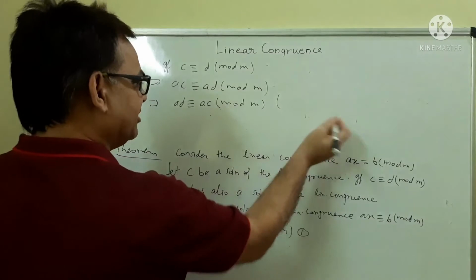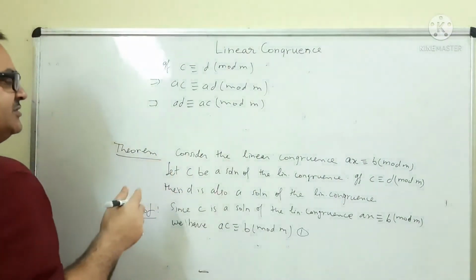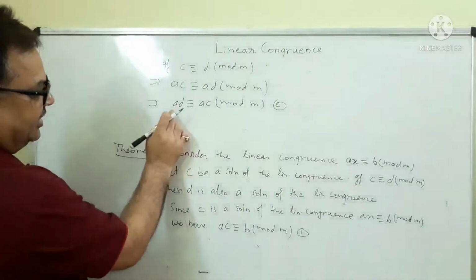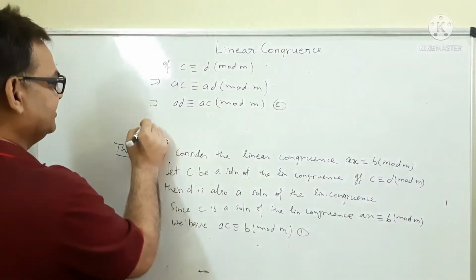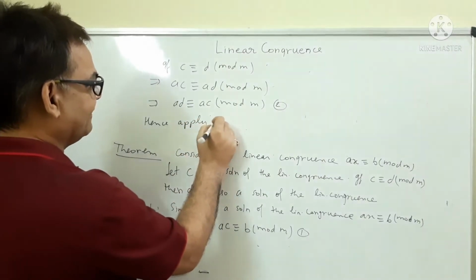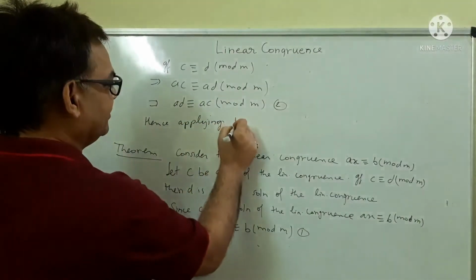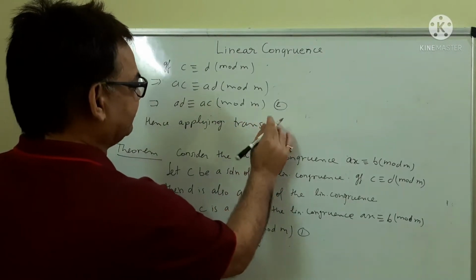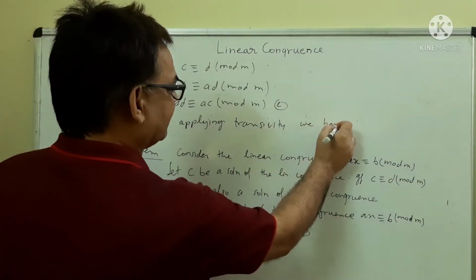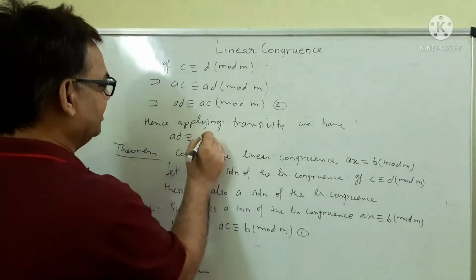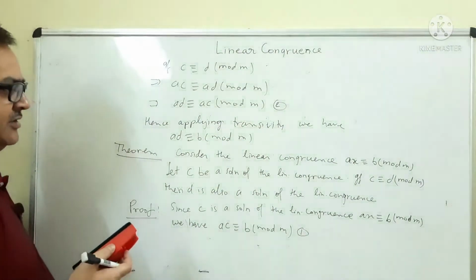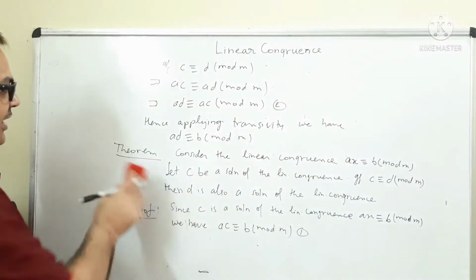Since congruence is a symmetric relation, now from 1 and 2, applying transitivity, AD is congruent to AC, AC is congruent to B, hence we have AD is congruent to B mod M. That is, D is also a solution of the linear congruence AX is congruent to B mod M.